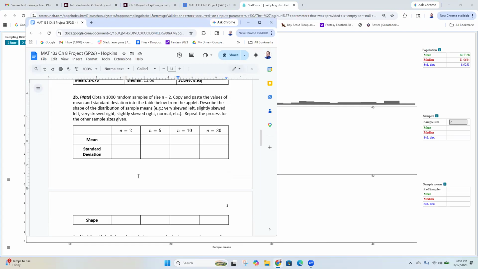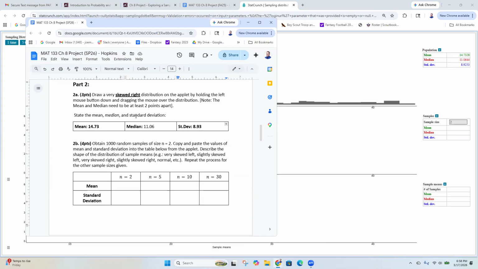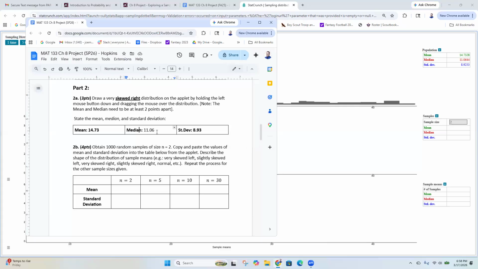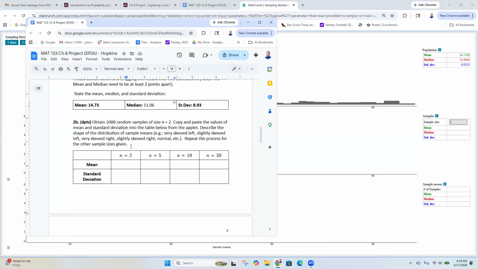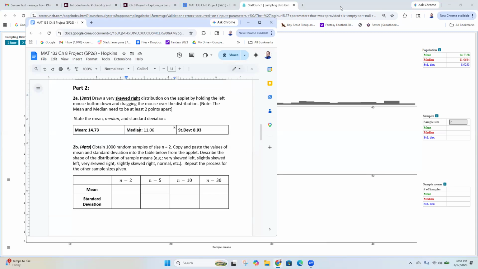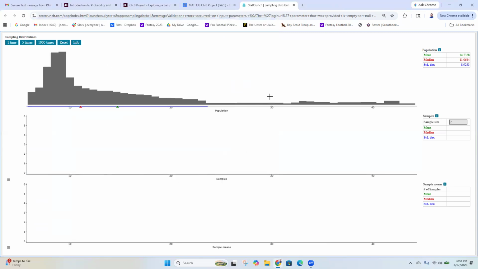This sounds good. What's your median? You have to record your median as well for part 2A. Those are not two apart. You need to make sure that your mean and your median are more than 2 away from each other. So you need to make your population even more skewed to the right. Make a big bump on the left and then a nice big tail on the right.